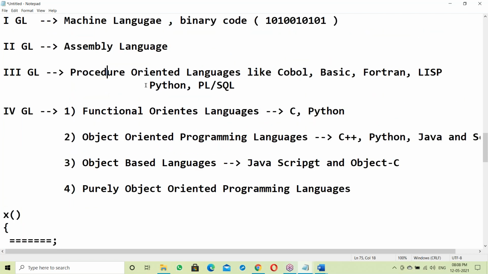Procedure oriented: in Python and PL/SQL we write procedures, so every task is handled by a procedure, called procedure oriented. C is a functional oriented language.